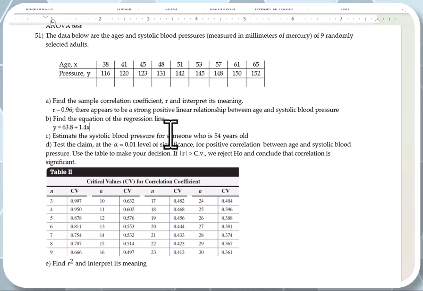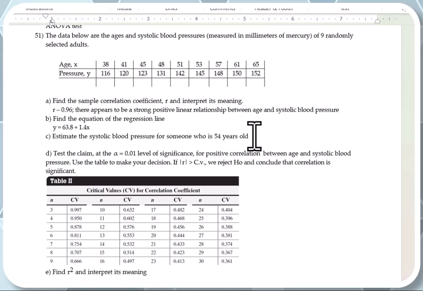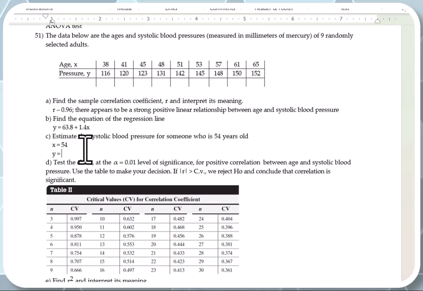Estimate the systolic blood pressure for someone who is 54. All you have to do, guys, is just plug in x equals 54, but make sure that 54 is within the range here, and it is within the range. The highest is 65, the lowest is 38, so it is between 38 and 64. So if you plug in x equals 54, what do we get? I got y about 139.